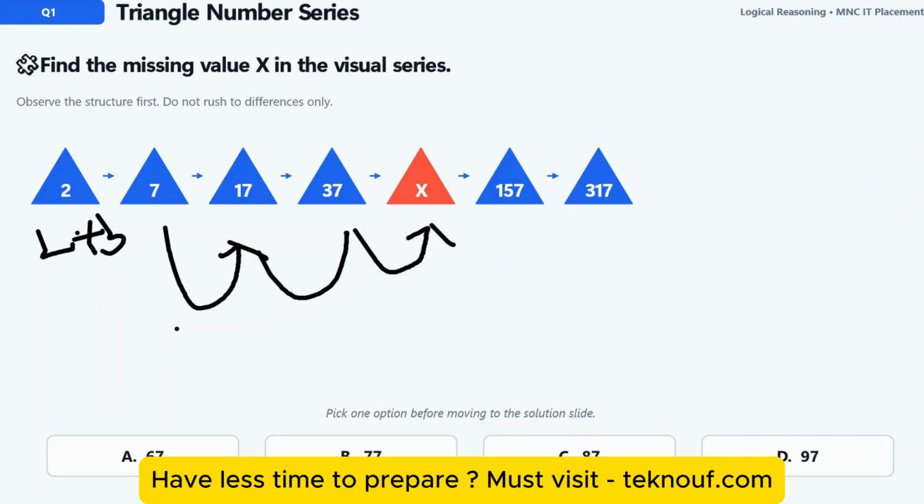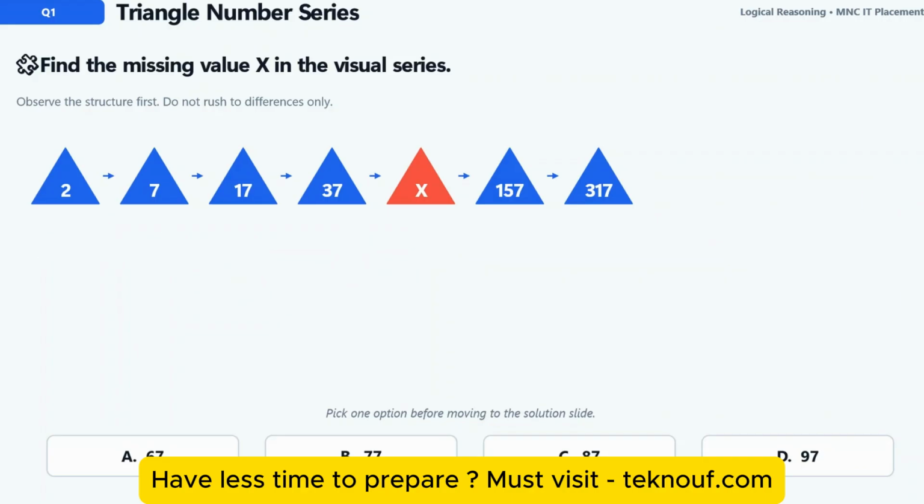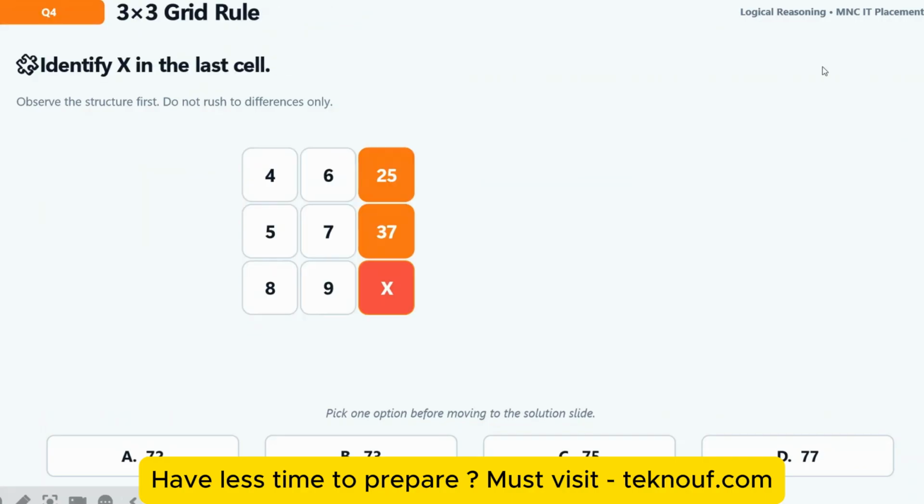Now let me go to the next question from missing numbers itself. Now this is the next problem. It's a grid missing number problem. I'll show all types of missing number problems, so just watch this video till the end, guys. The grid is: 4, 6, 25; 5, 7, 37; 8, 9, x. What's the value of x?